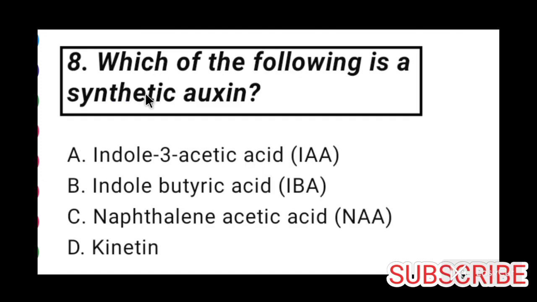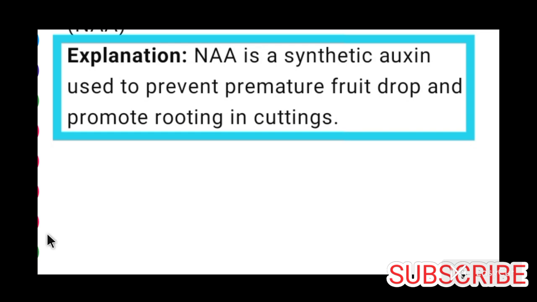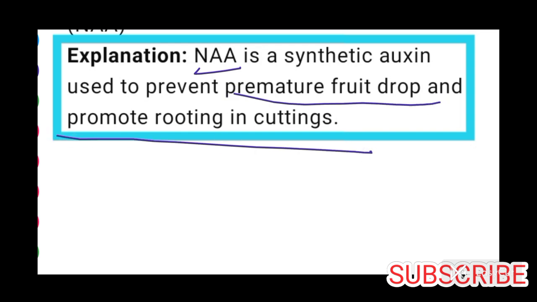Now come to question number 8. Which of the following is a synthetic auxin? Answer is option C. Naphthalene acetic acid, NAA, is a synthetic auxin. NAA is used to prevent premature fruit drop and promote rooting in cuttings.